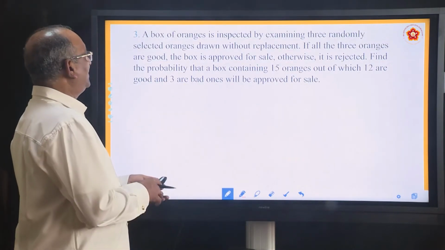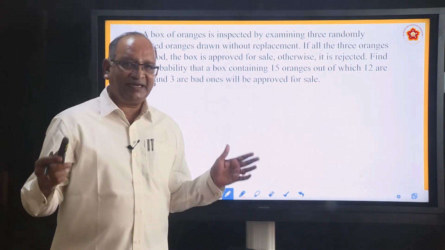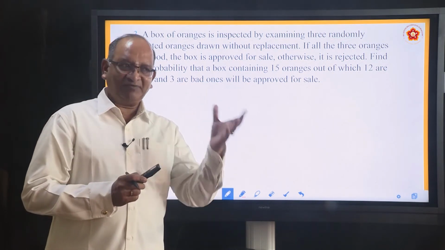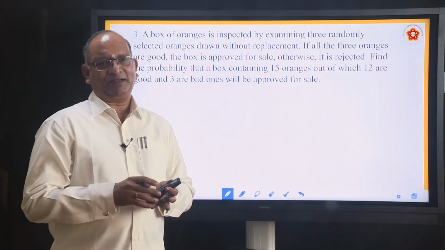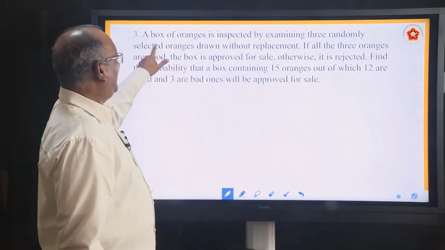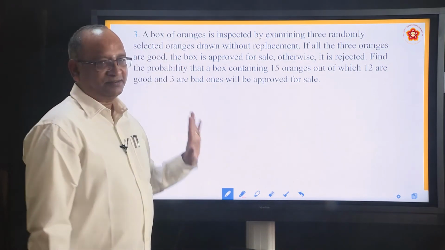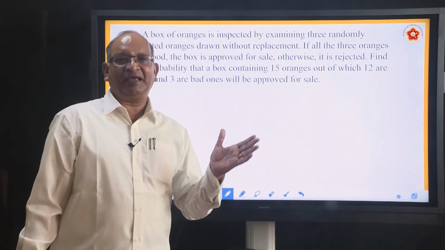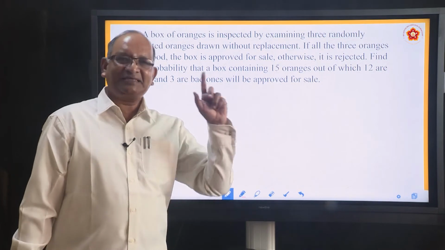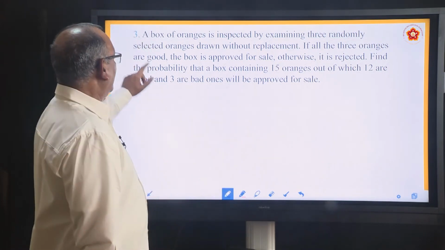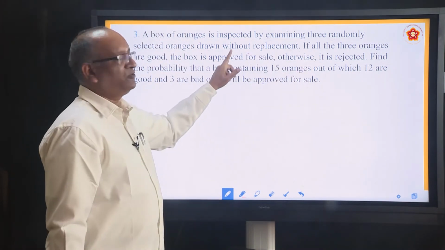Next problem, very interesting and practical problem. What is the problem about? A box contains 15 oranges. 12 of them are good, 3 of them are defective, meaning they got rotten or spoiled. A box of oranges is inspected by examining 3 randomly selected oranges. How do you examine? You cannot examine each and every orange. So what they do is simply pick up at random 3 of the oranges and check whether they are good, drawn without replacement.